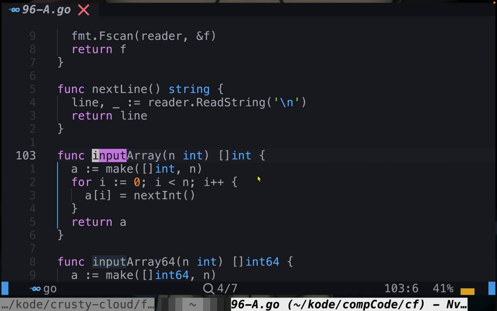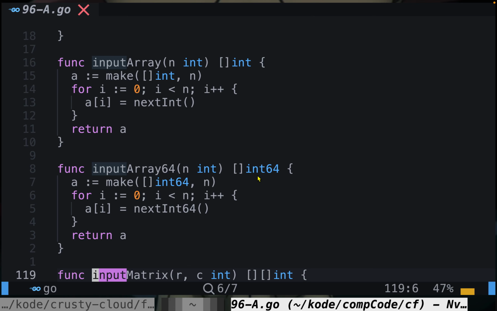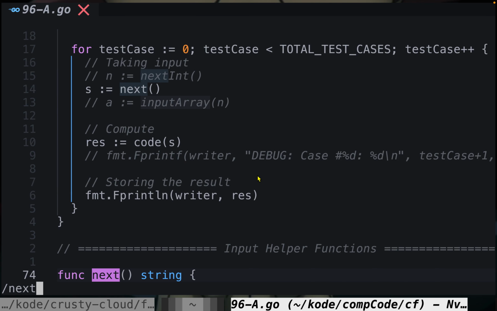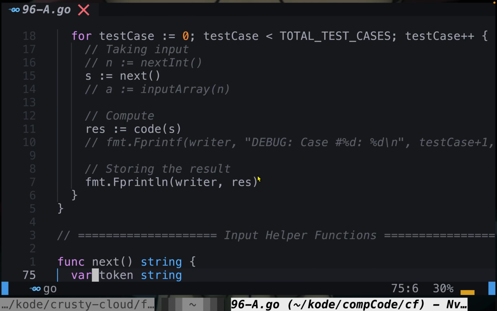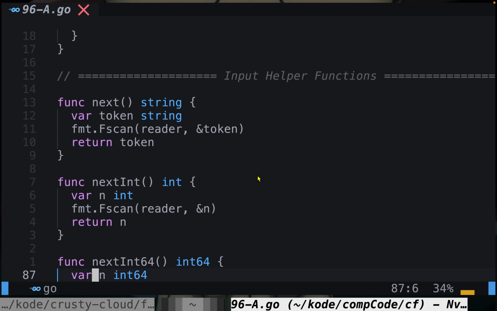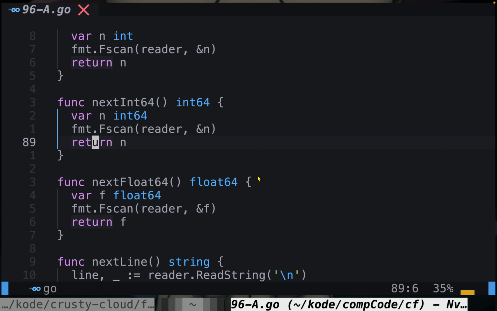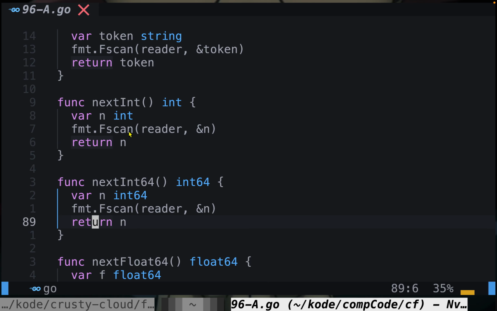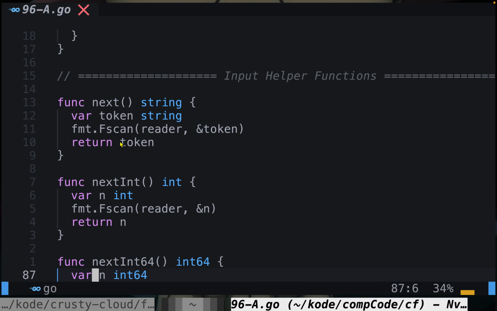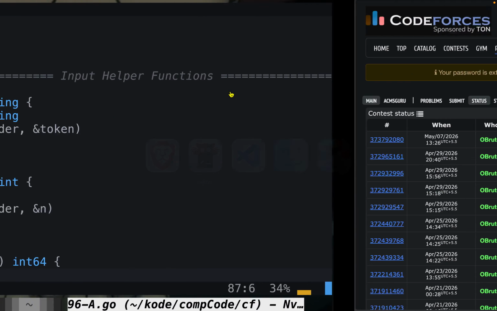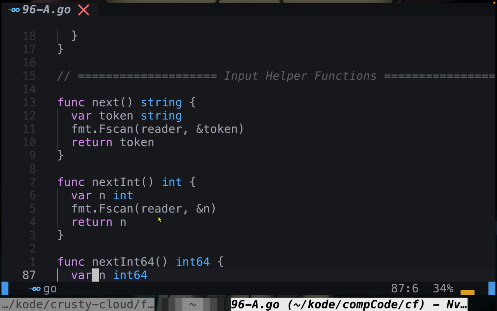Not this. Oh, it is next, not input. So while dealing with Go, you often have to handle this. I guess this would fail as well, because I don't have the fix for this. Weirdly it got accepted. Anyways, I have made a fix for this within my template.